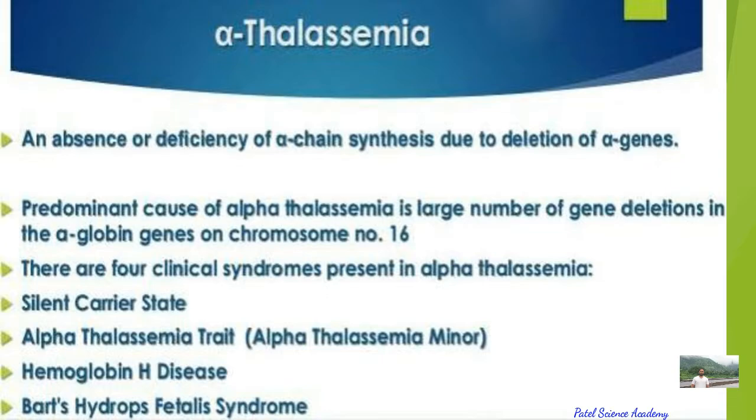Hemoglobin is made up of 4 polypeptide chains. Out of that 4, 2 are alpha chains and 2 are beta chains.